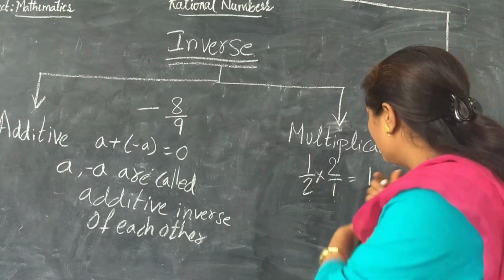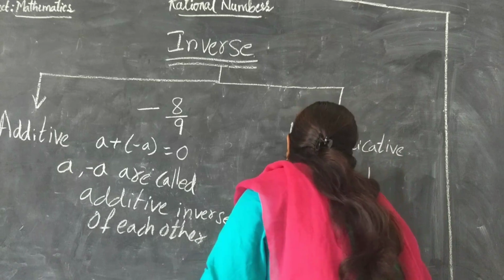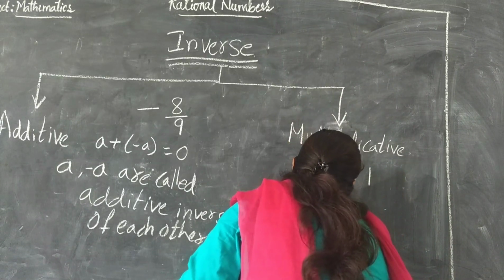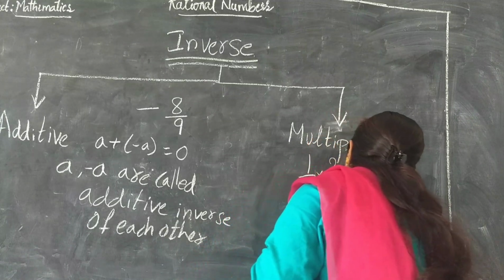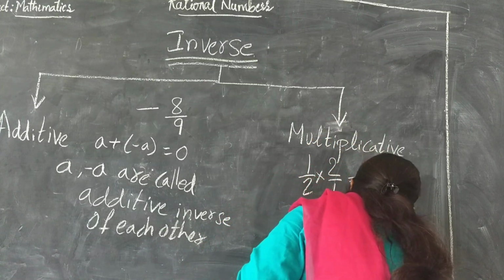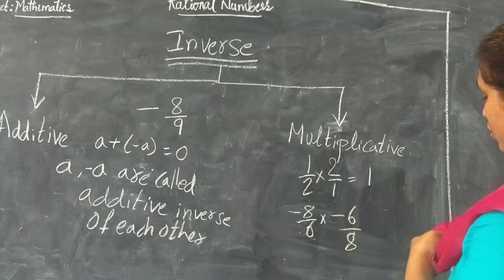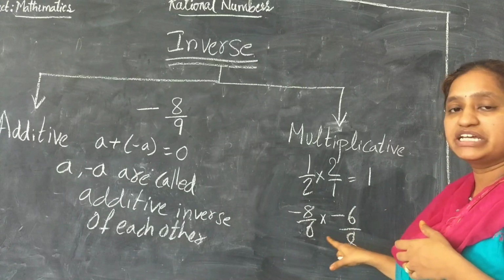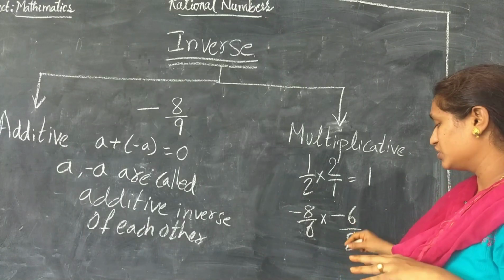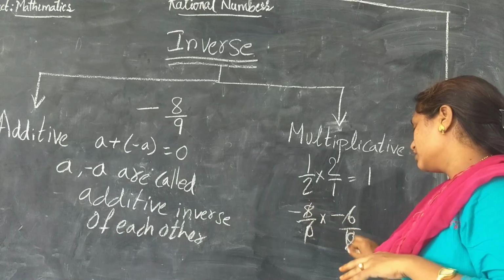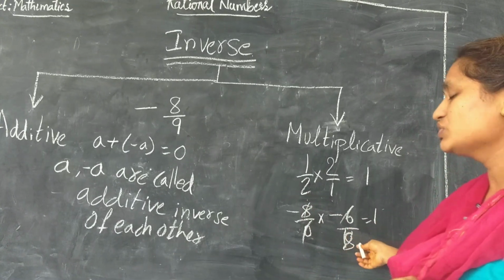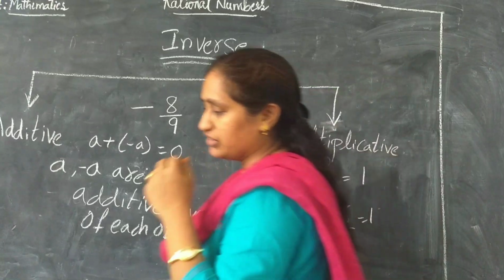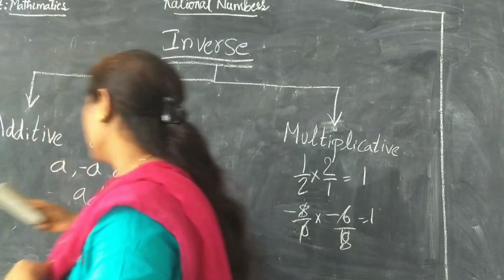So let me take one more example. I'll take minus 8 by 6 into minus 6 by 8. So these two are called multiplicative inverse of each other. What is the resultant? 1. So these two numbers are called multiplicative inverse of each other.